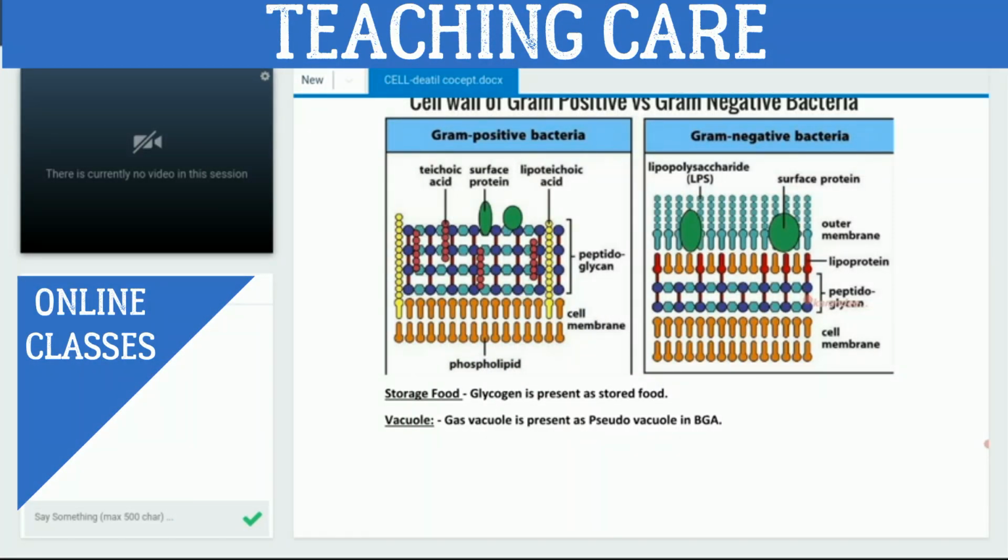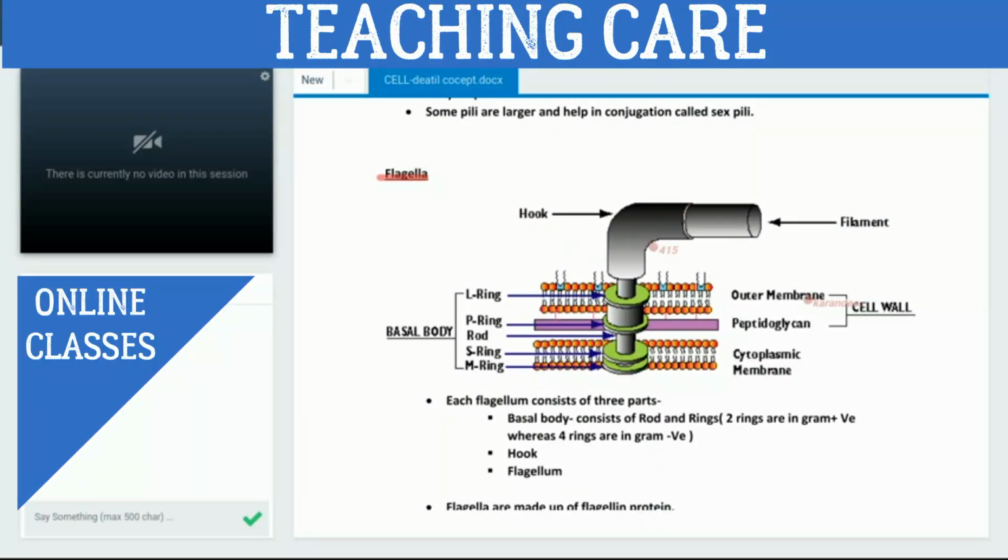This is the structure of one flagellum. It is flagella or one flagellum. The one flagellum consists of how many parts? Each flagellum consists of 3 parts.